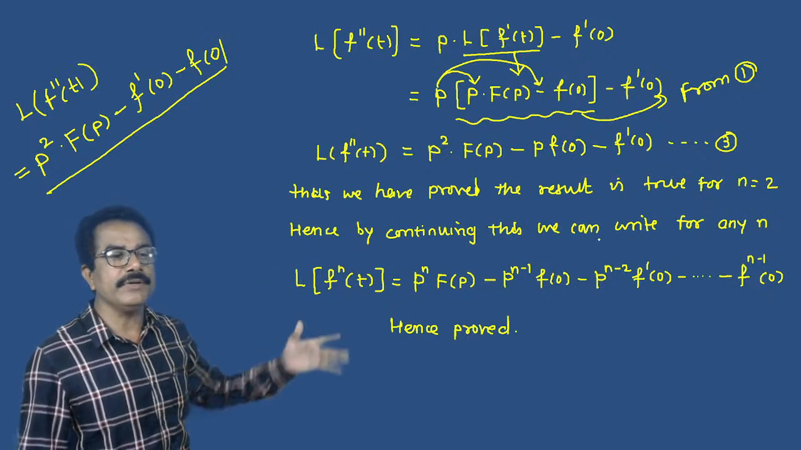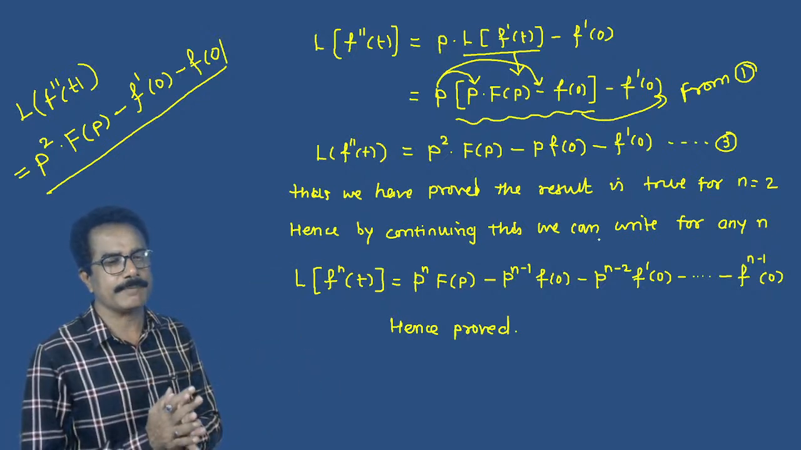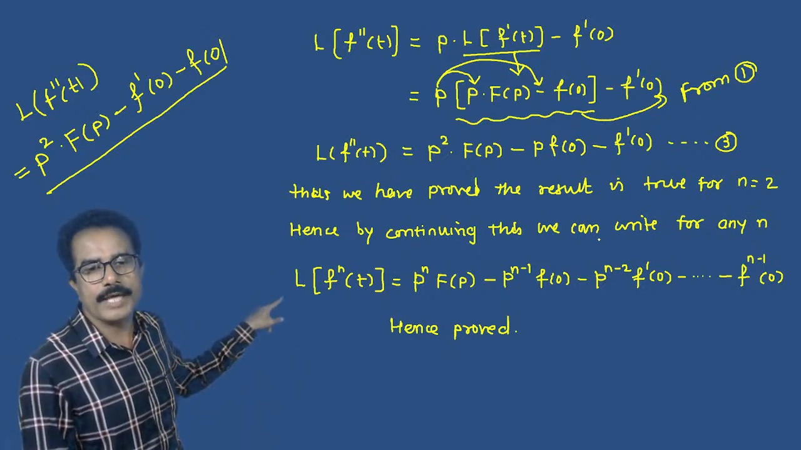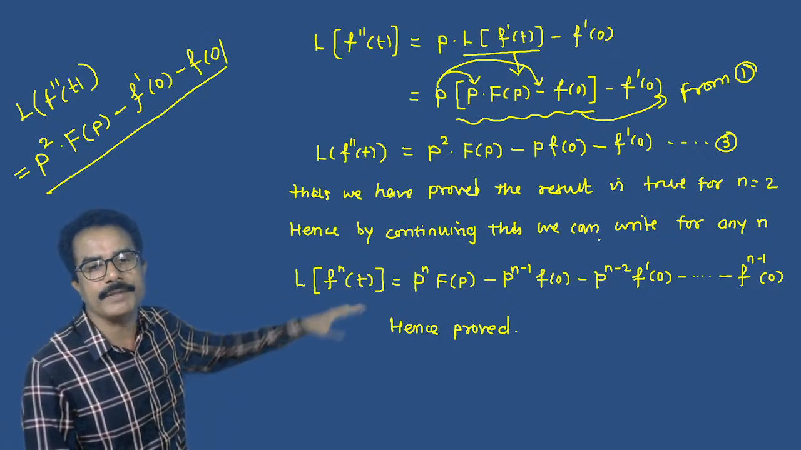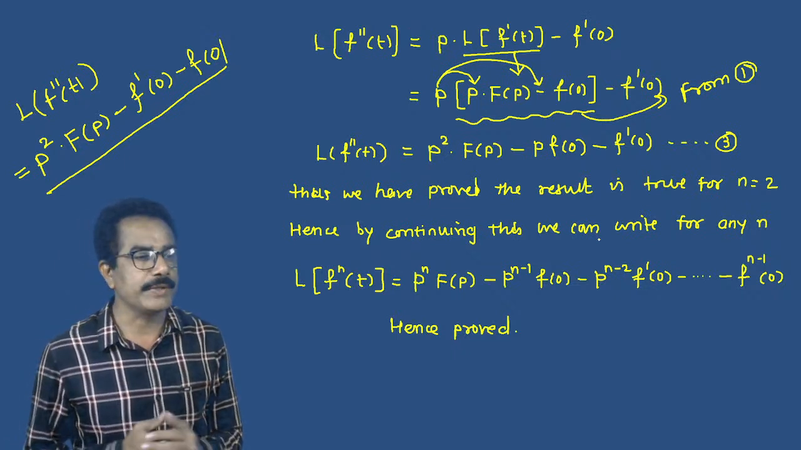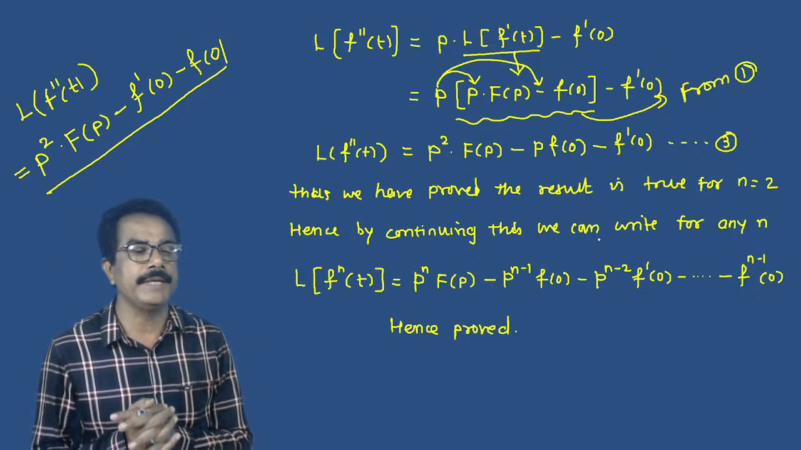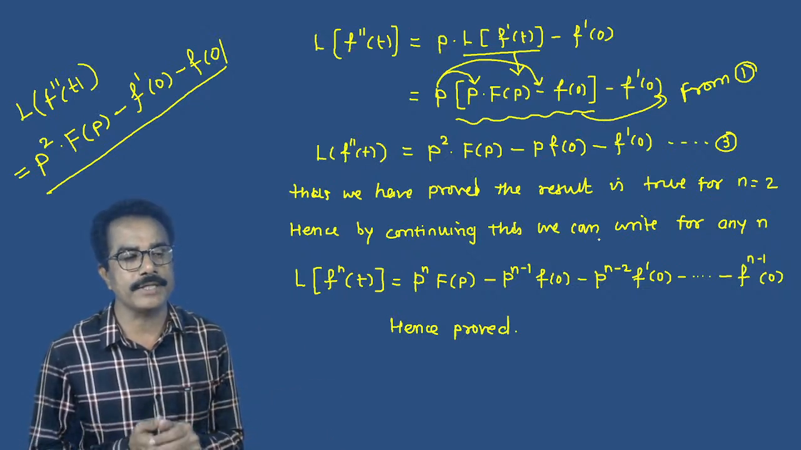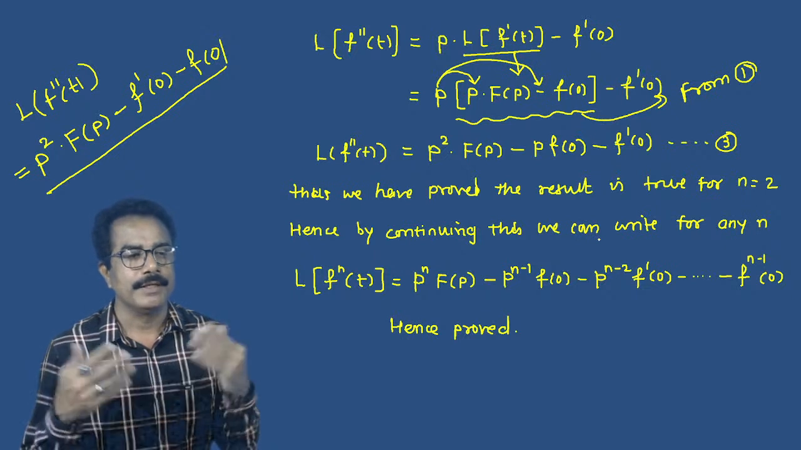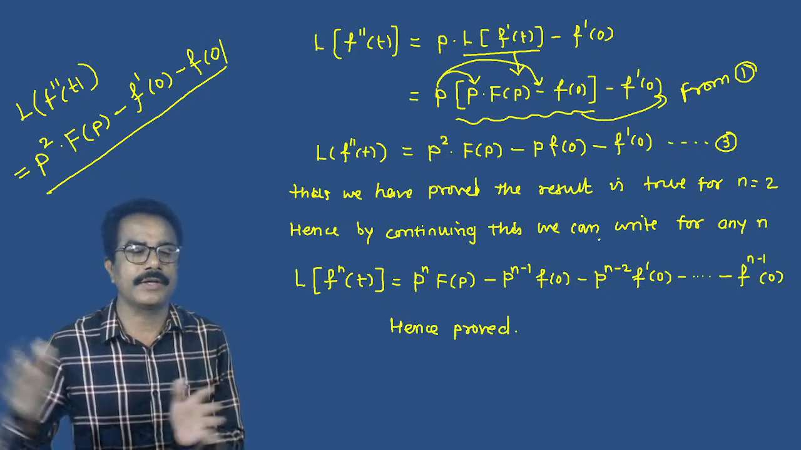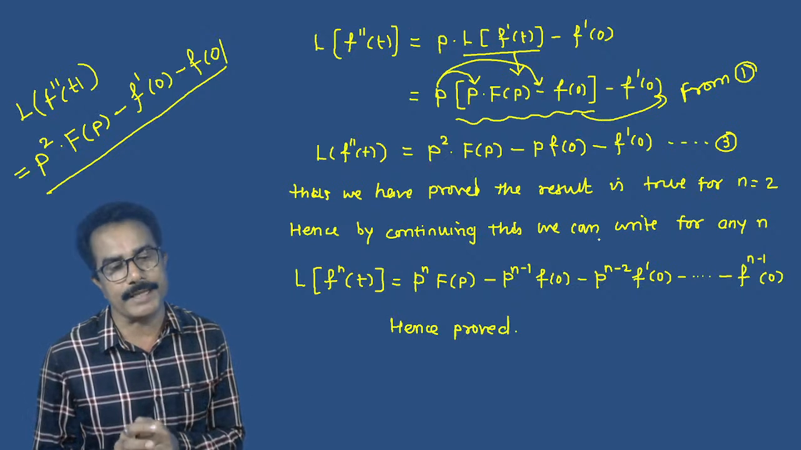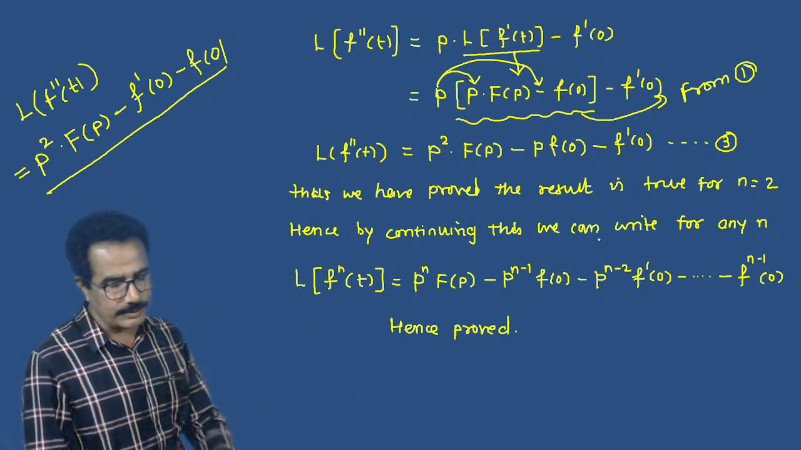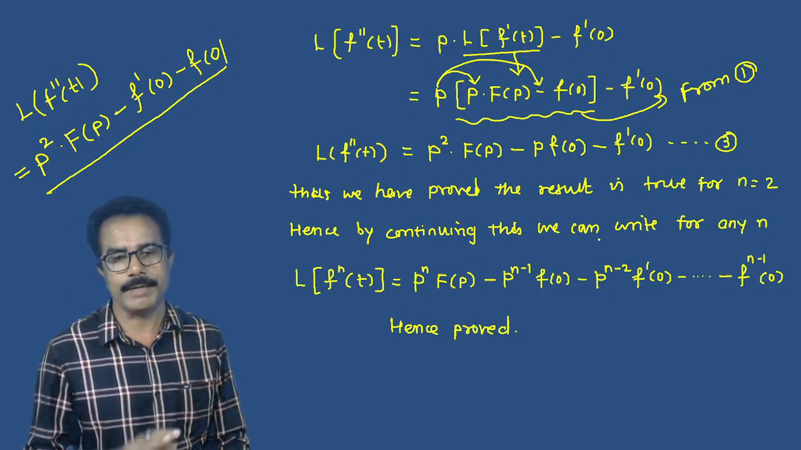Hence, by continuing this process, we can write for any value of n. So, L of f n of t is equals to p raised to n capital F of p minus p raised to n minus 1 f of 0 minus p raised to n minus 2 f dash of 0, and so on, minus f n minus 1 of 0, and hence proved. In this way we prove the given theorem.